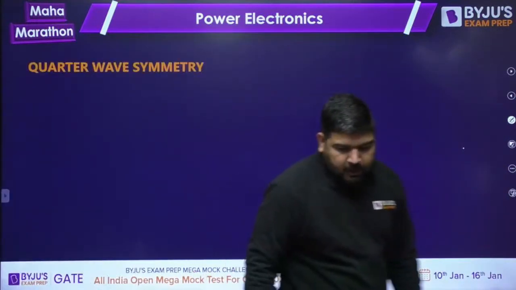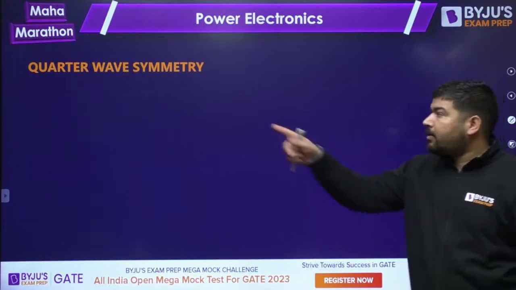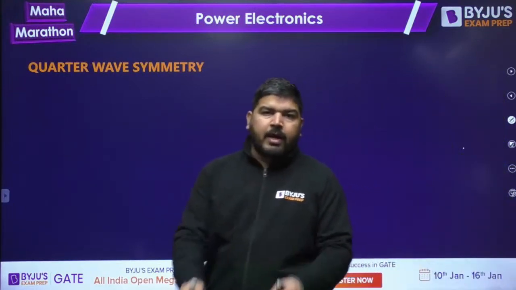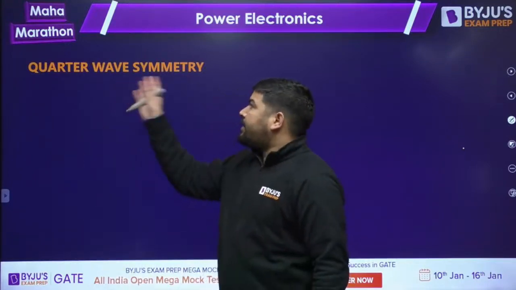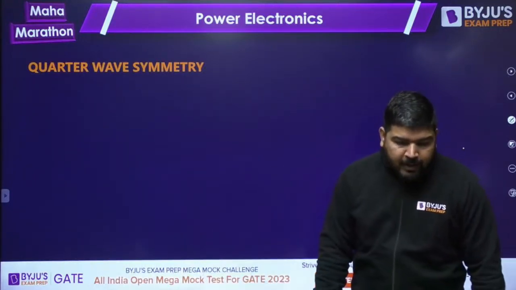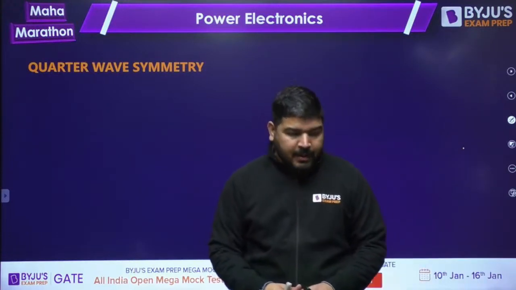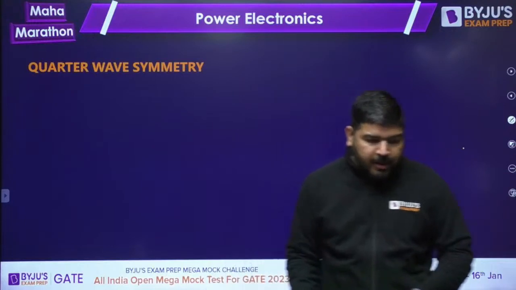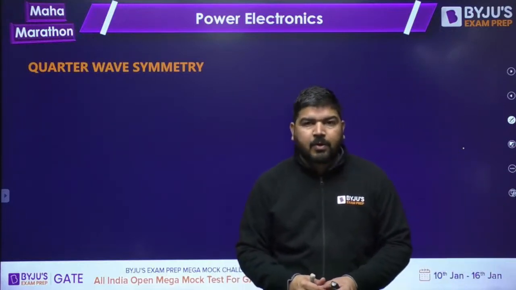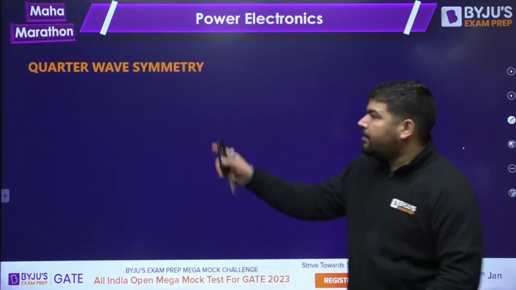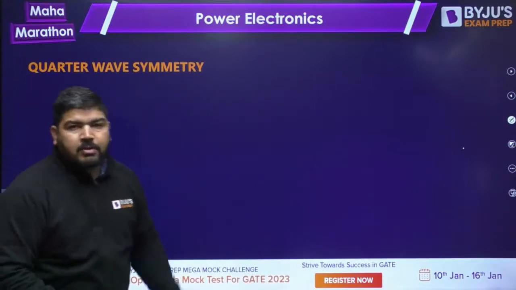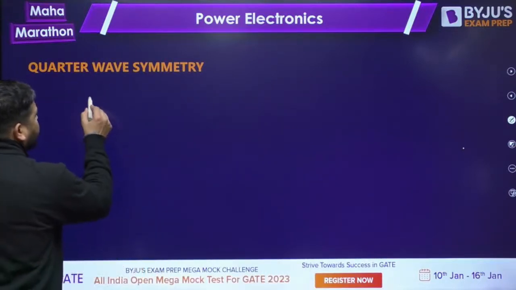Whenever you need to analyze the wave, you need quarter wave symmetry. Most waves you are going to encounter in power electronics, especially in inverters, will be quarter wave symmetric. Whenever you have quarter wave symmetry, you can calculate the fundamental, third harmonic or fifth harmonic amplitude directly. How? Using the quarter wave symmetry. What is the quarter wave symmetry, guys?